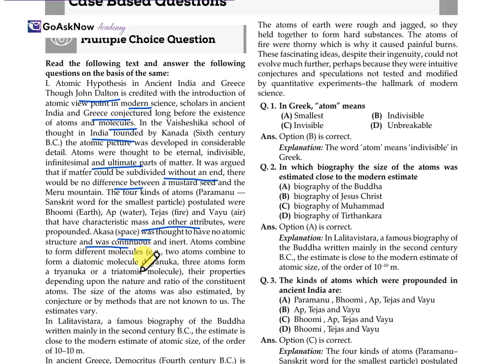For example, two atoms combined to form diatomic molecules, called Dvyanuka, and three atoms formed triatomic molecules, called Tryanuka. Their properties depended upon the nature and the ratio of the constituent atoms. The size of the atom was also estimated and conjectured by methods that are not known to us. The estimates vary.